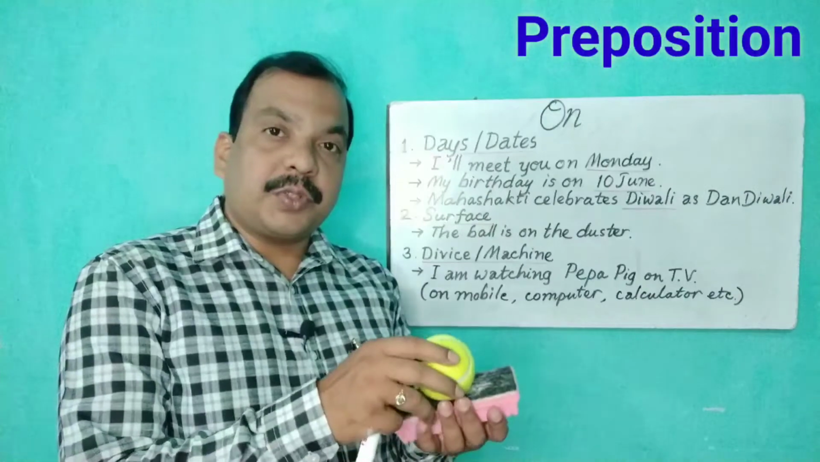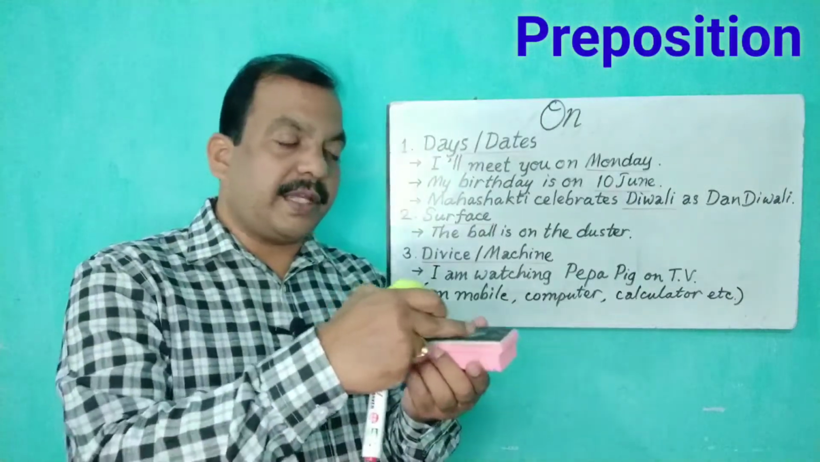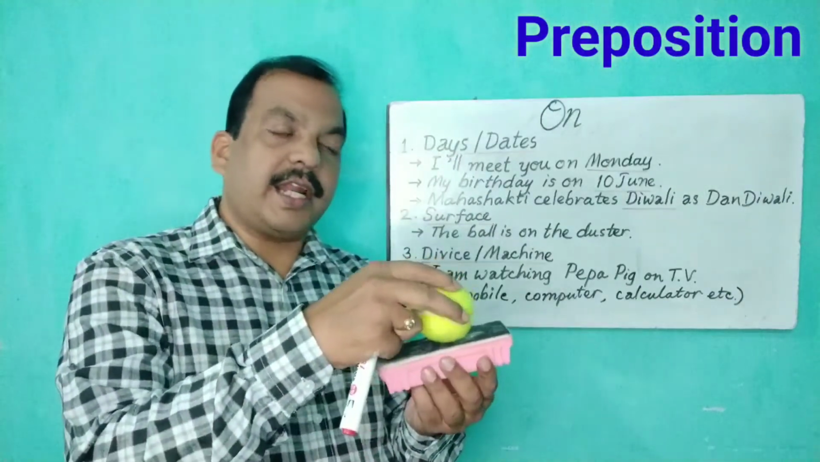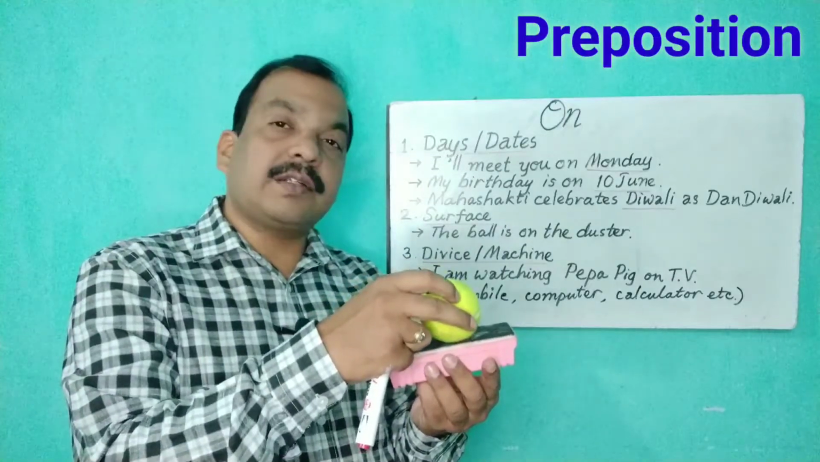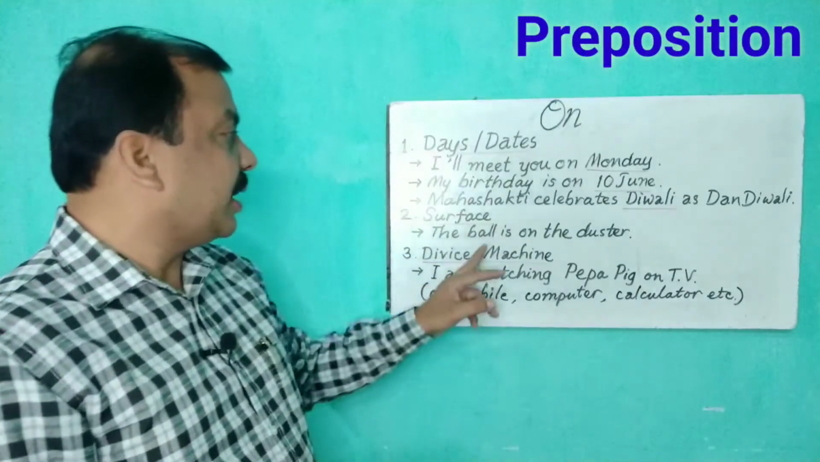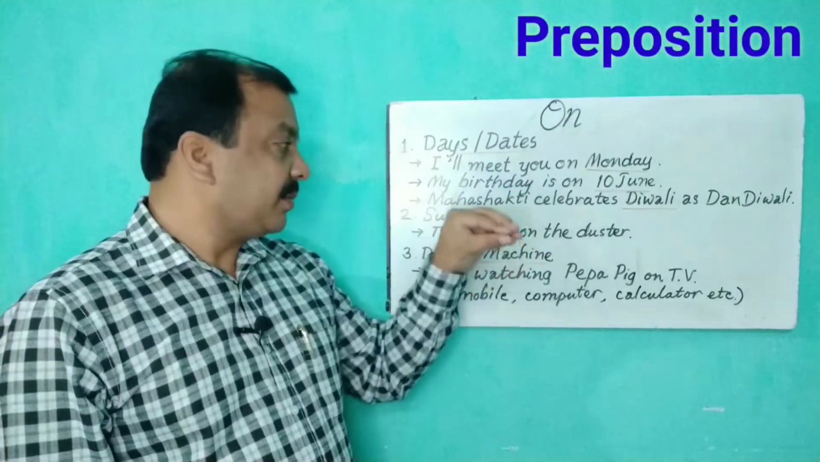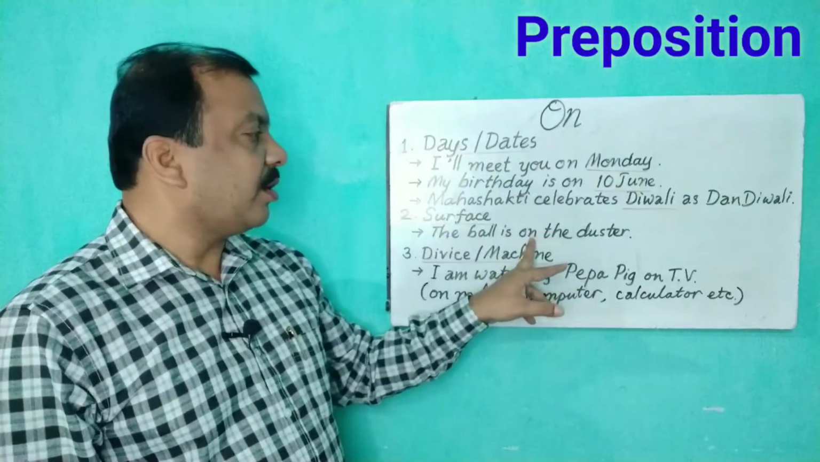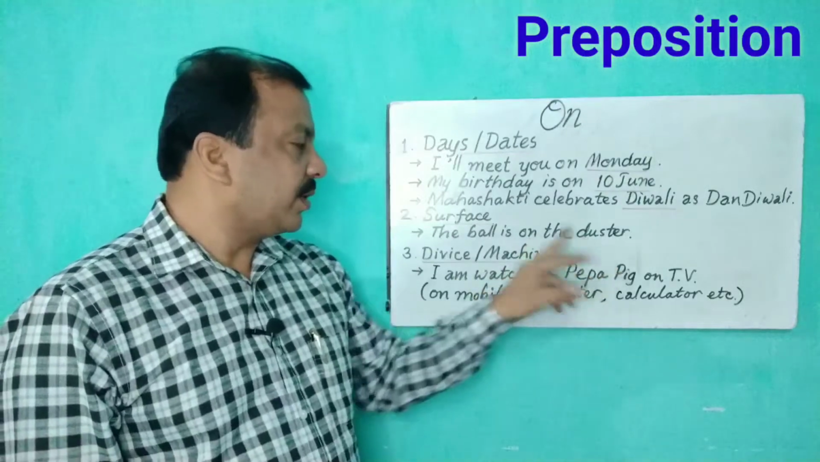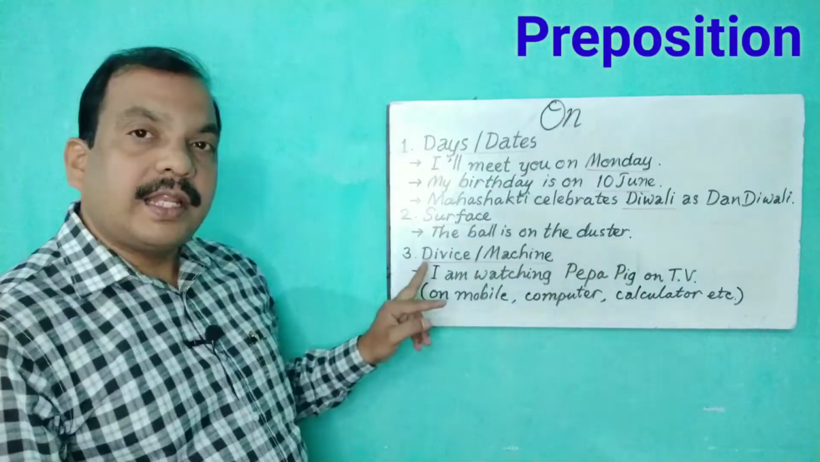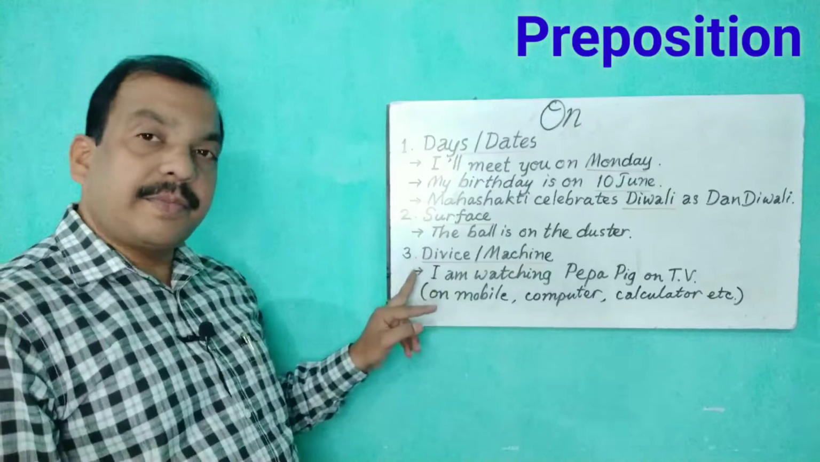I have already shown you the example, okay, it is the surface of the duster, and here is the ball. The ball is on the duster, okay, so the ball is on the duster. When you see an article is there, something is there on a surface, we always use on before the same article or same thing. Let's move to the third principle.